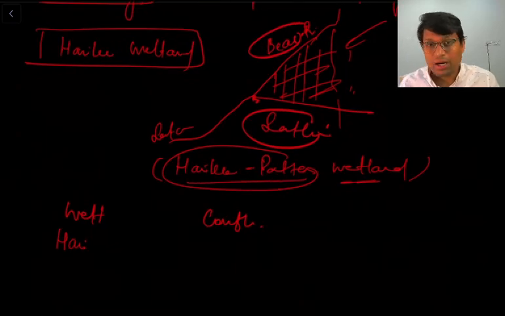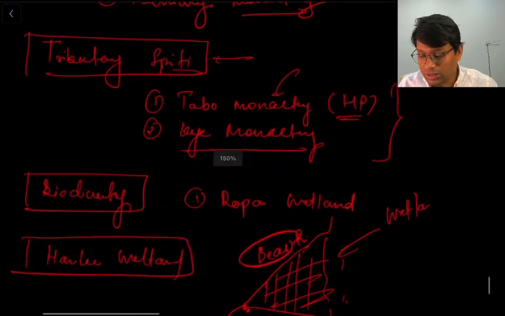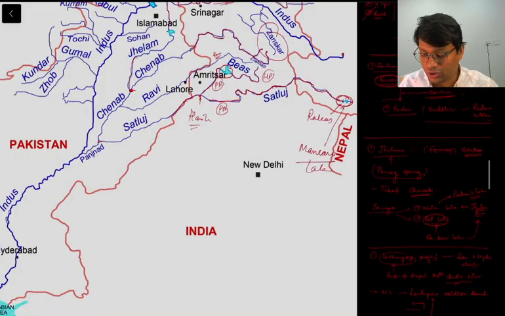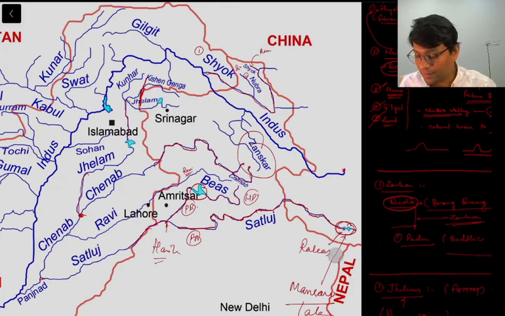All these biodiversity issues we will also discuss in a separate lecture series, but just because they are relevant or related to these rivers, we are discussing from that point of view. If and when the question comes that by this river which of the following famous places is there, we should be able to answer all those issues, right? So I hope with this discussion of Satluj River we have almost completed the discussion on the Indus Basin, right? Finally we will summarize it.